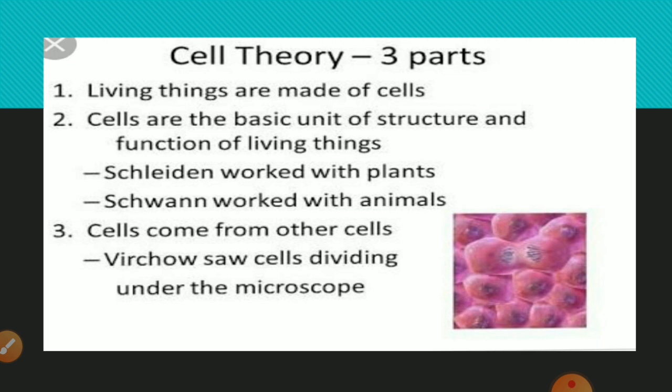Some drawbacks of cell theory are also there, like viruses. A connecting link between living and non-living cannot be explained by cell theory.